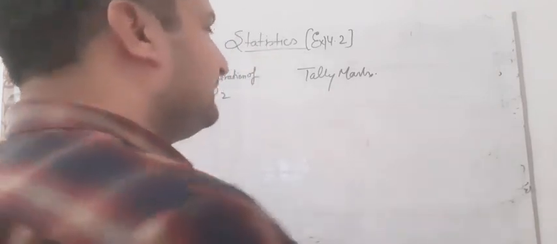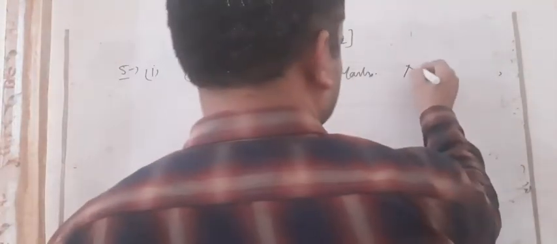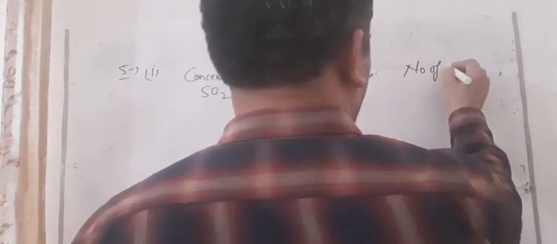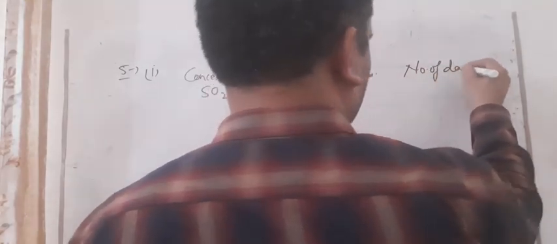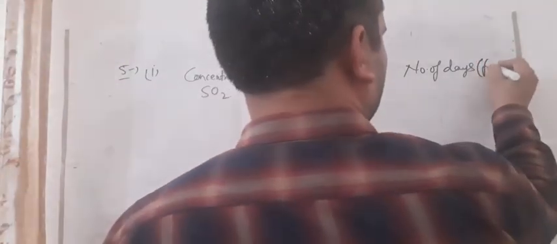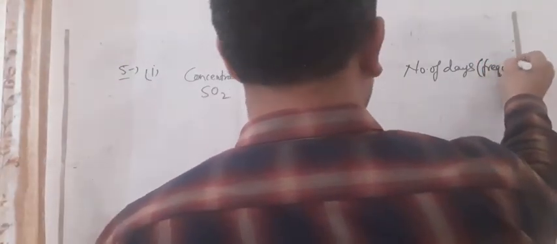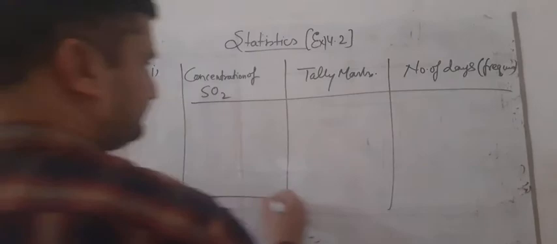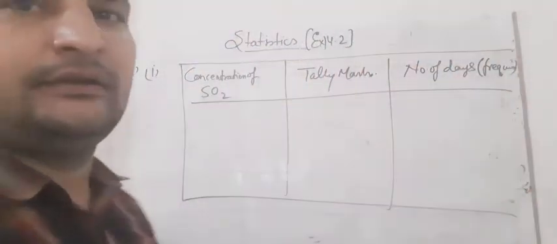So the number of days means we can say frequency also. Now we have to make the table. We will make the table like this.